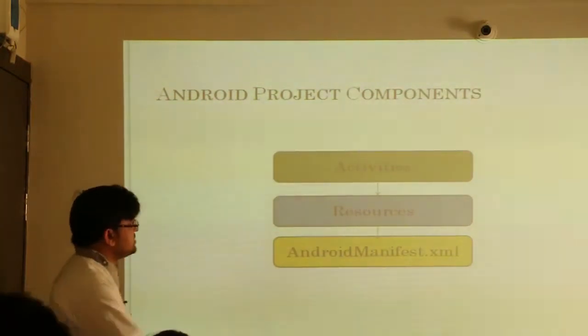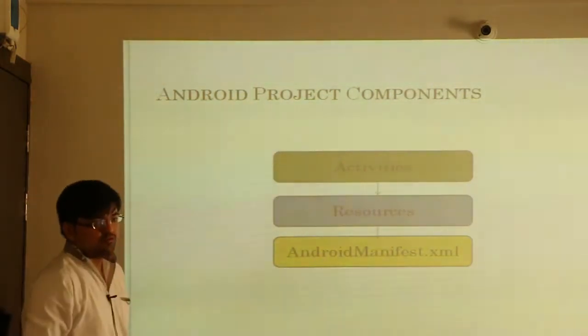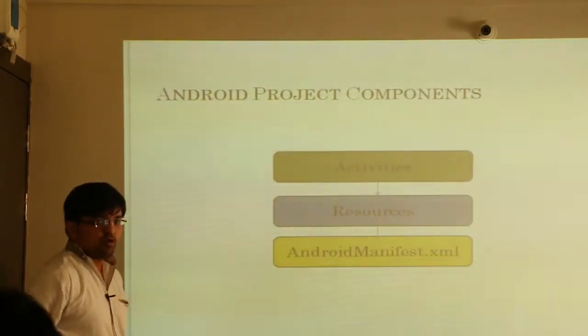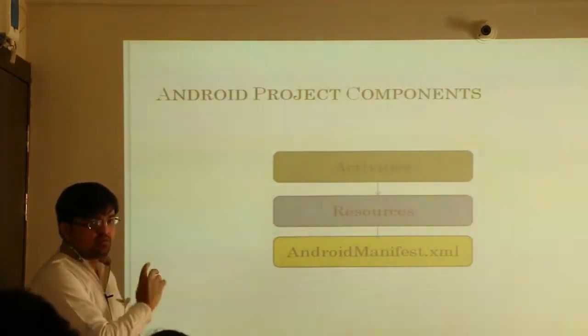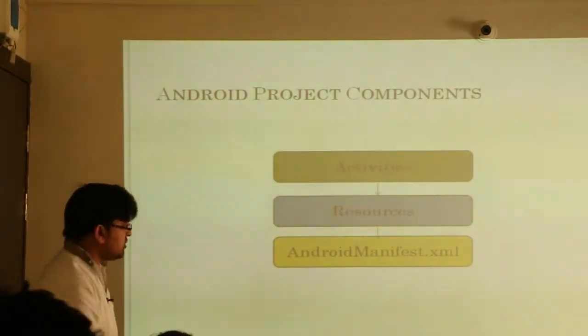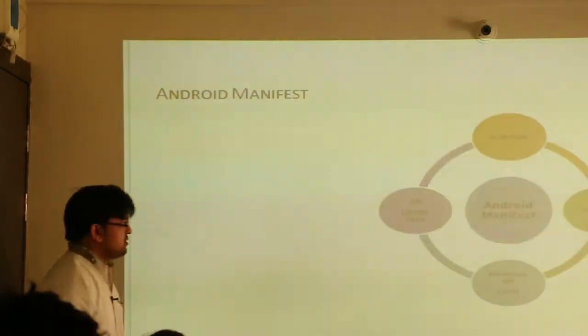Okay, so activities does not only mean activities, it is all your Java code. Okay, so for simplicity I have written activities. वहाँ पे SRC आएगा पूरा आपका प्रोजेक्ट में. तीन मेन कंपोनेंट से क्लियर हो गया आपको: SRC, resources and manifest file. Okay, now what is the manifest file? That will cover on the next slide.